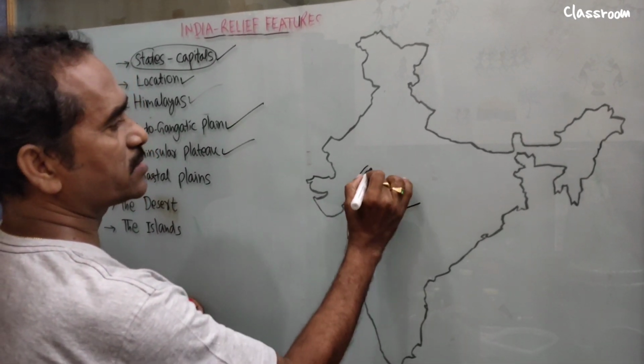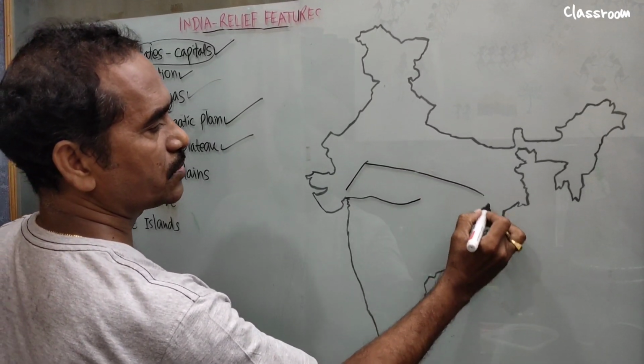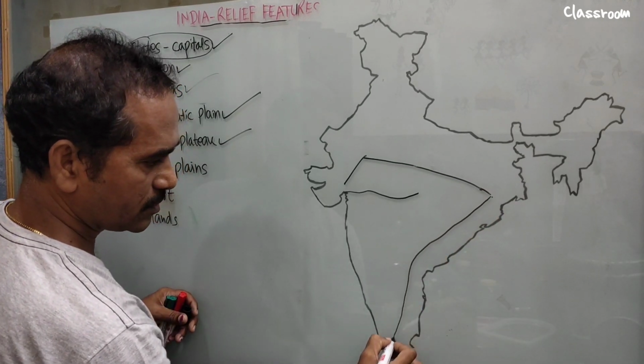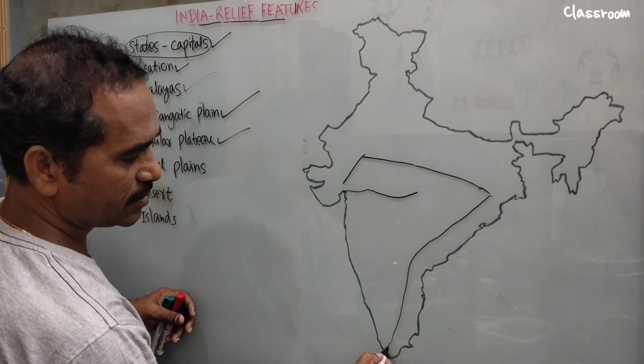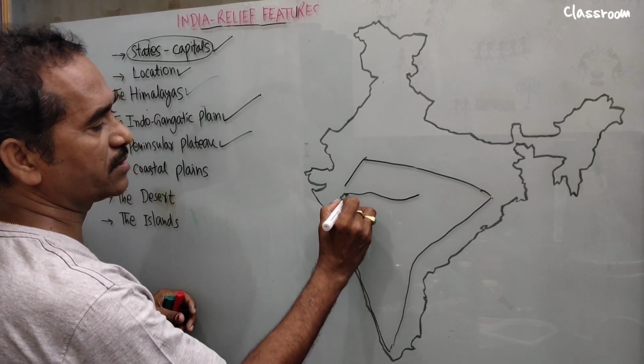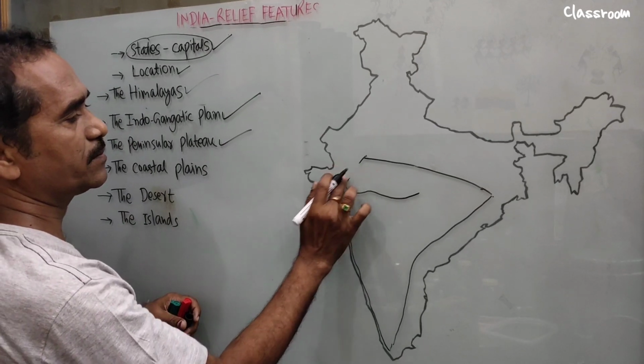First you draw like this. This is Peninsular Plateau up to here. Leave more on this side, less on this side, because the west coastal plain is very narrow in size.